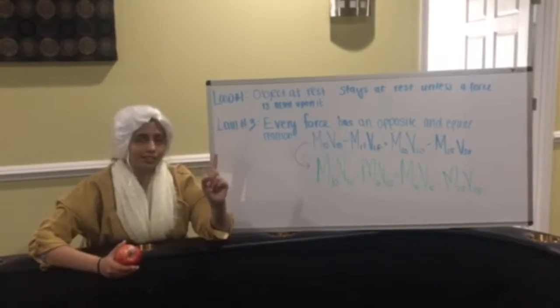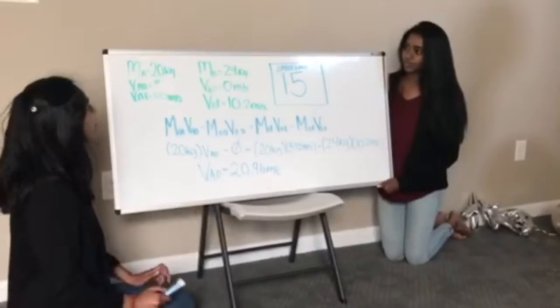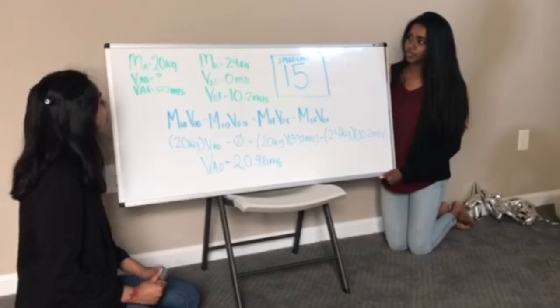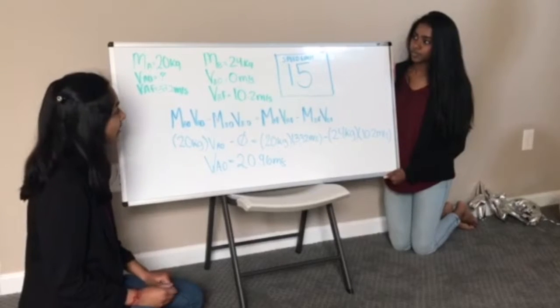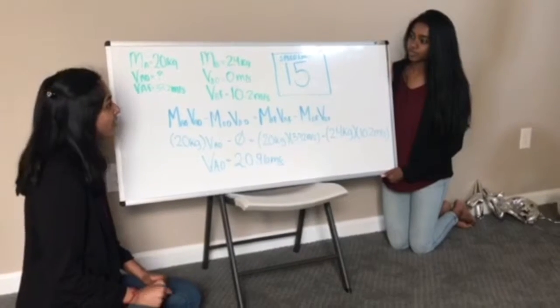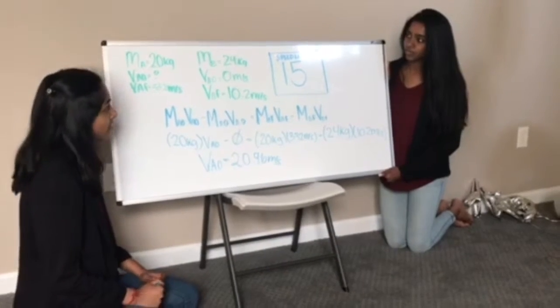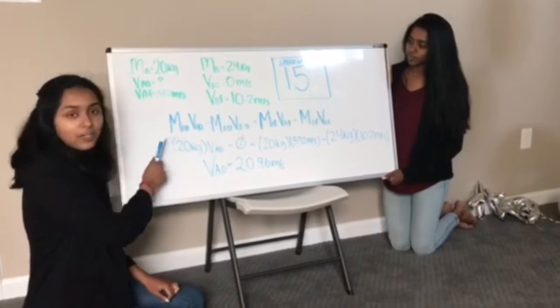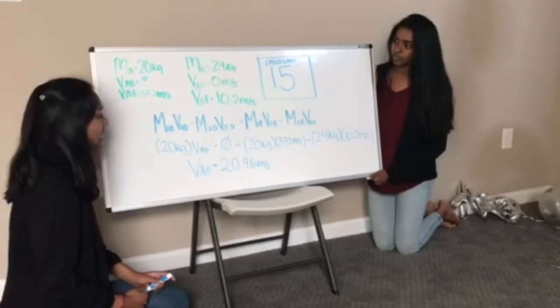So let's apply this to the collision. Alright, so Aquila's mass was 20 kg. We need to find her initial velocity, and we know her final velocity is 33.2 meters per second. For Vindia, her mass is 24 kg. She was at rest, so her initial velocity is 0 meters per second, and then her final velocity is 10.2 meters per second.